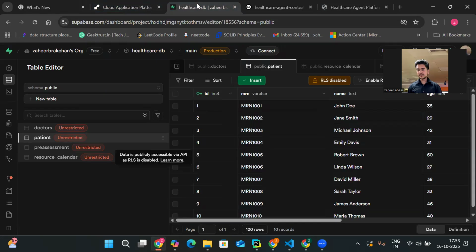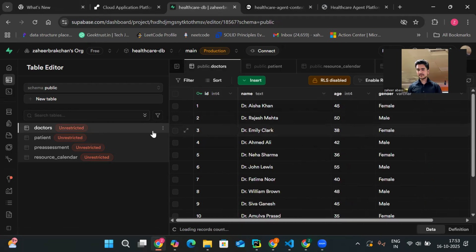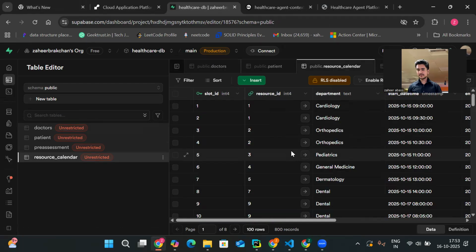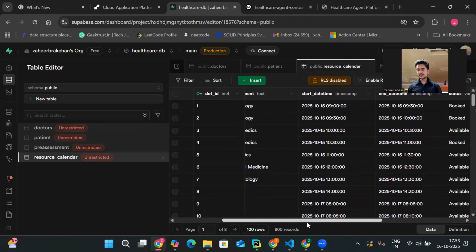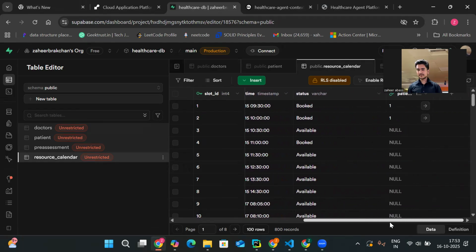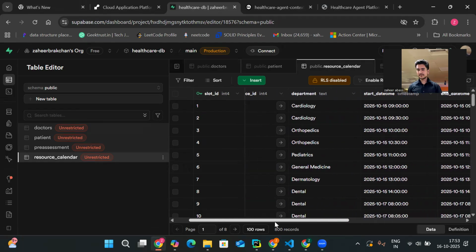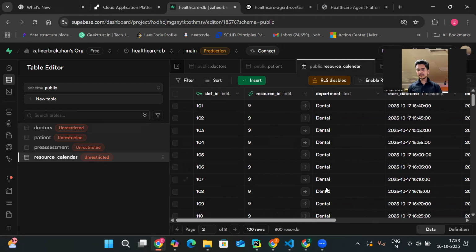Here I used one cloud API only. I created some tables: a patient table with the basic patient information, a doctor table, and, most important, the resource calendar. Here are all the slot IDs, start date, slot status, patient ID, and the department. I added a lot of dental doctor slots for 17 October, just to fit our use case. So I'll show how it is working.